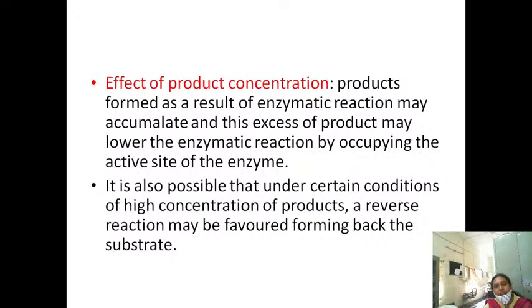Then coming to the effect of the product concentration. If excess products are there, what will happen? The products themselves go and inhibit the enzyme. So products which are formed as a result of that enzymatic reaction, if they accumulate in excess, will decrease the rate of the enzyme action. It is also possible that under certain conditions of high concentration of the product, a reverse reaction may form the substrate back. Usually, if sufficient products are there in the medium, the product itself decreases the velocity of the reaction. Sometimes, rarely, products may be converted back to substrates.